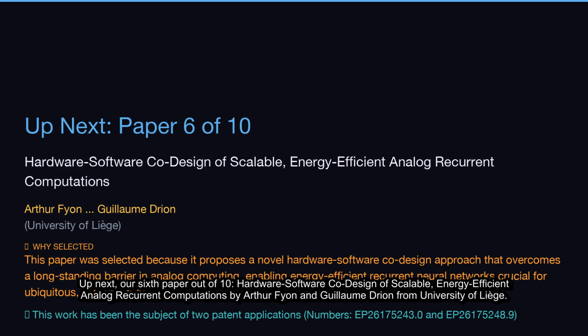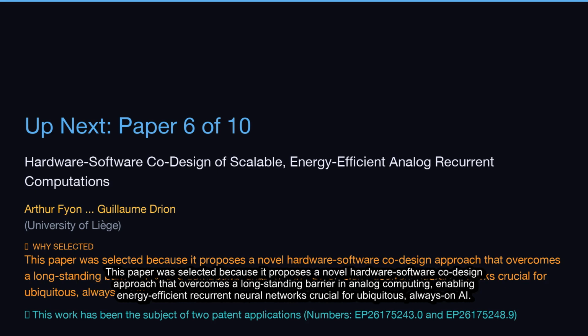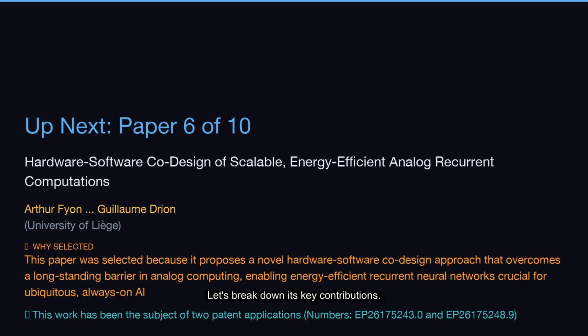Up next, our sixth paper out of 10, Hardware-Software Co-Design of Scalable, Energy-Efficient Analog Recurrent Computations by Arthur Fionn and Guillaume Drion from University of Liège. This paper was selected because it proposes a novel hardware-software co-design approach that overcomes a long-standing barrier in analog computing, enabling energy-efficient recurrent neural networks crucial for ubiquitous, always-on AI. Let's break down its key contributions.